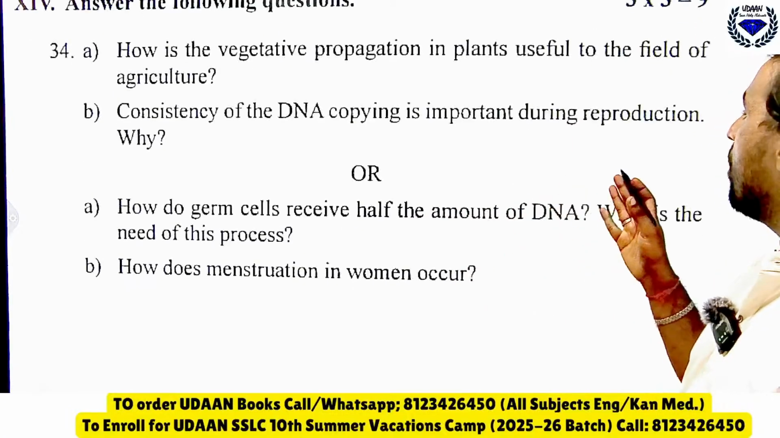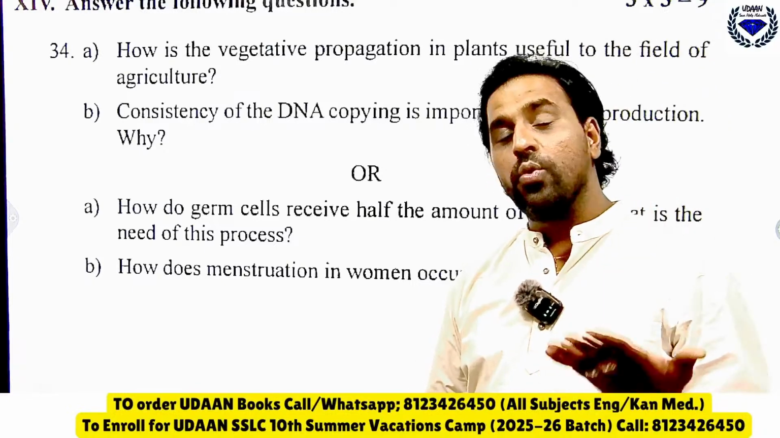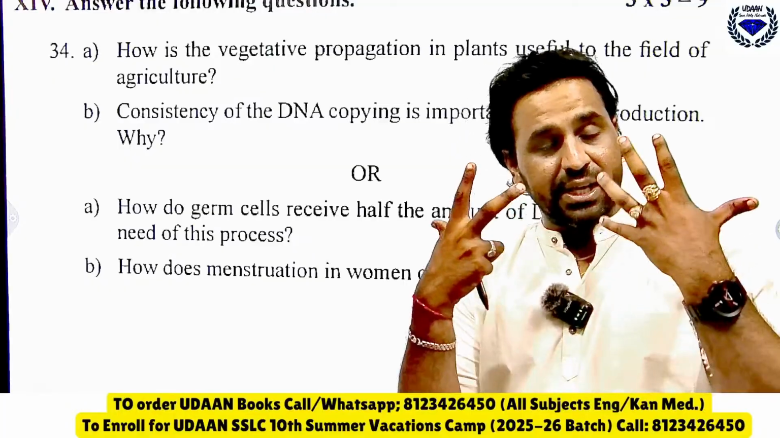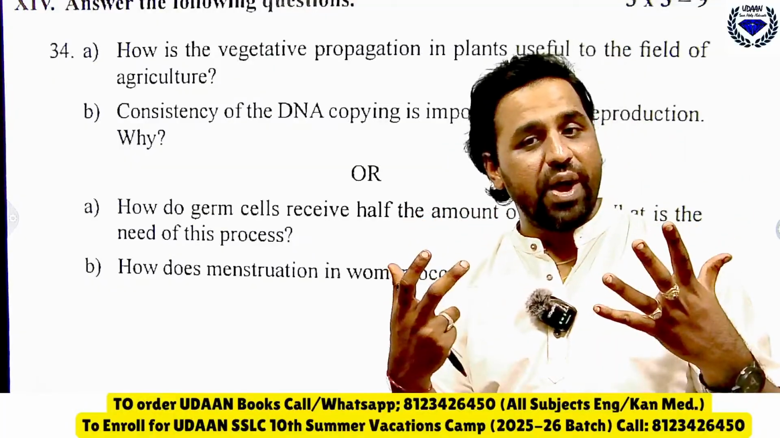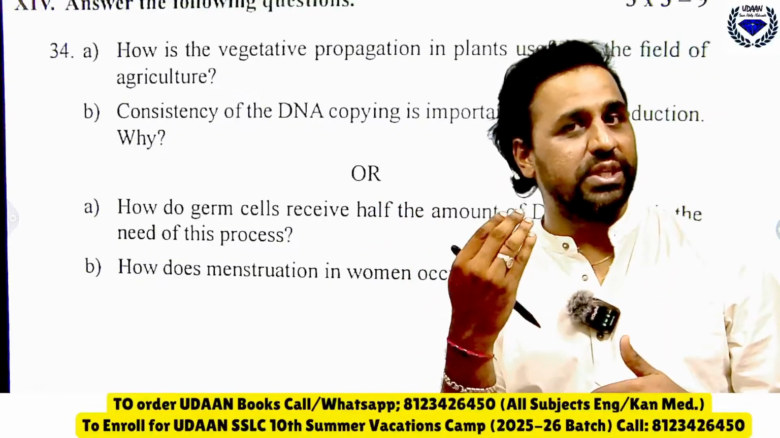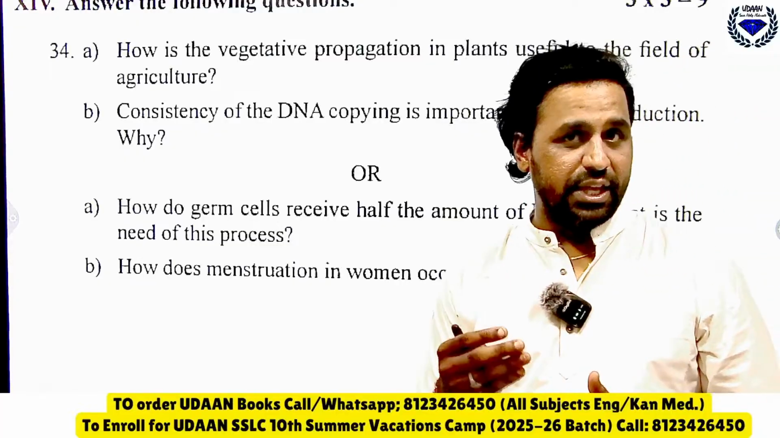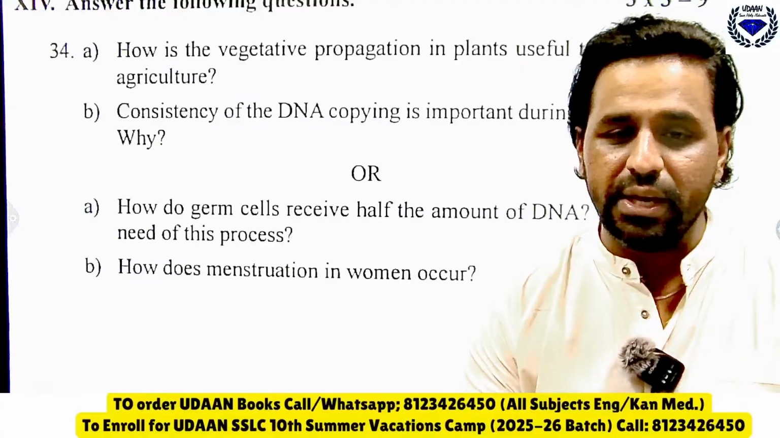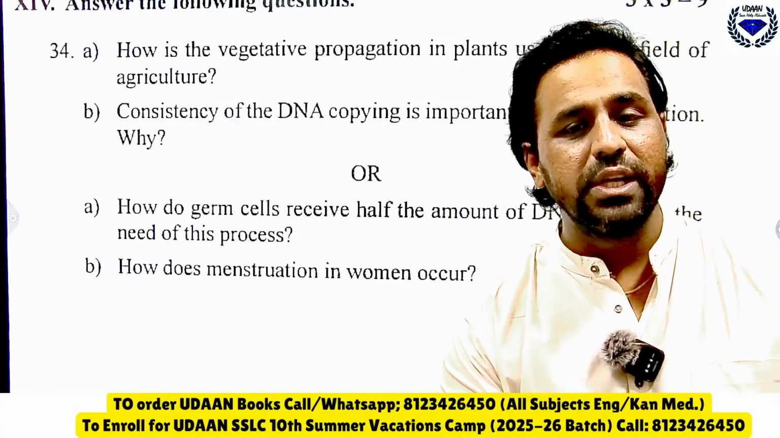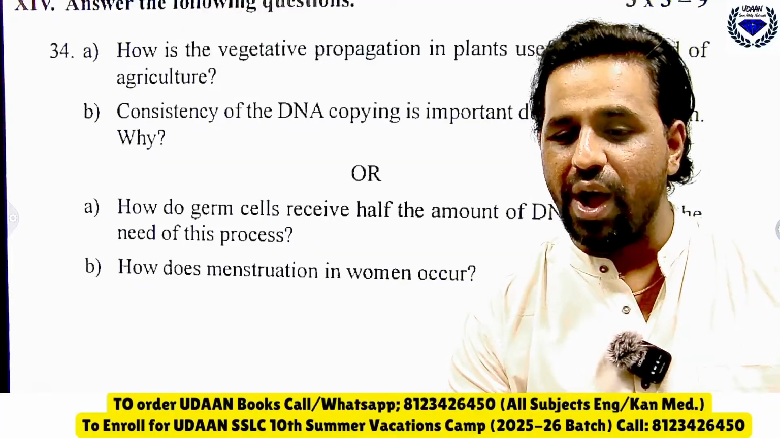Consistency of DNA copying is important during reproduction. Definitely the consistency is needed, because in order to pass on characters, like color of the skin, color of eye, shape of hair, you should transfer them from generation to generation to your children. So that will happen through this. And to maintain variations, we need this type of reproduction, compulsory. Okay, so let us quickly go to the next one.